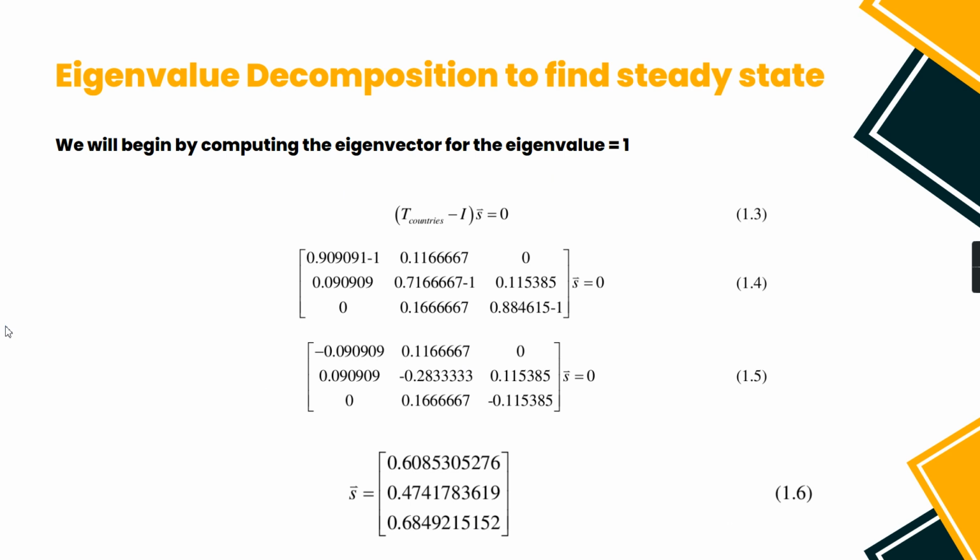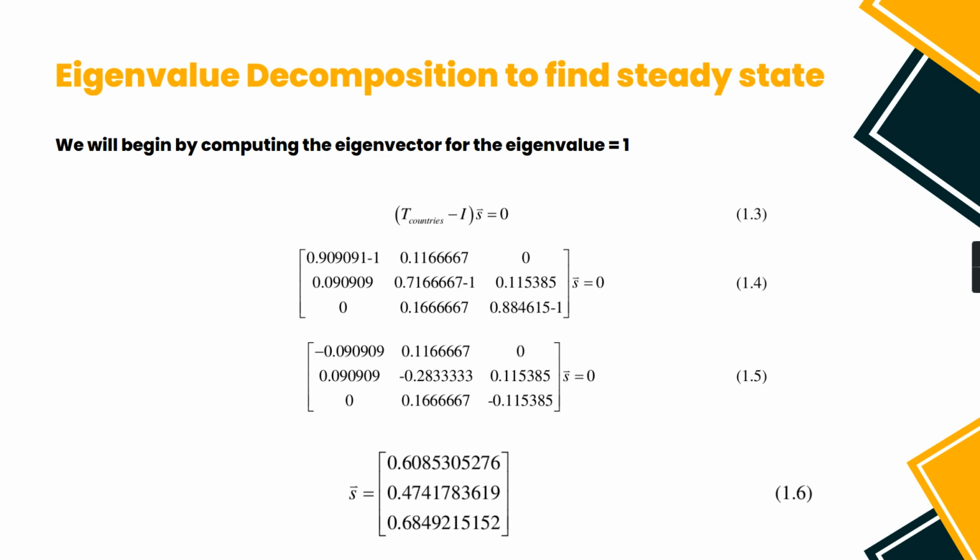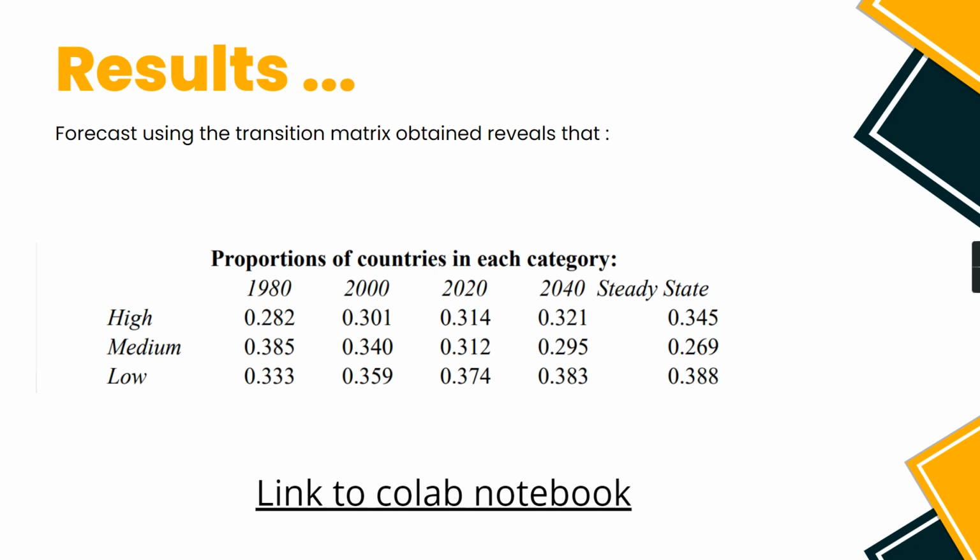Now, as mentioned previously, we do the eigenvalue decomposition of this transition matrix to obtain the steady state. This vector is not normalized, and since the sum of the values of a stochastic state vector needs to be equal to 1, we normalize this vector to finally get the steady state. So using our analysis, we get the following results.